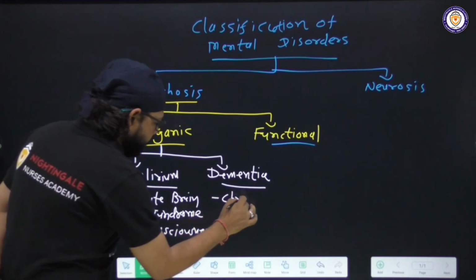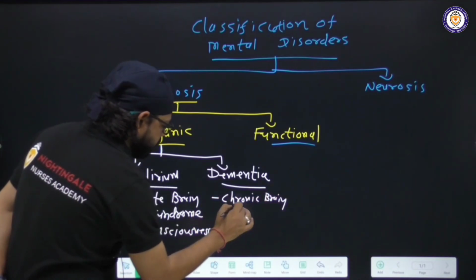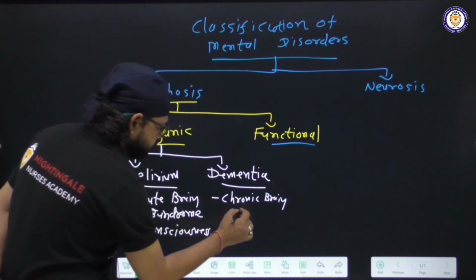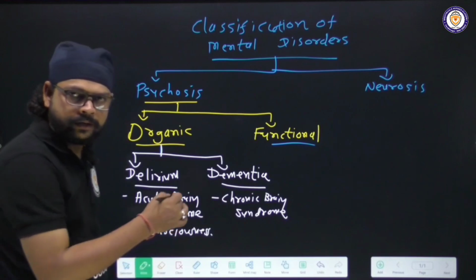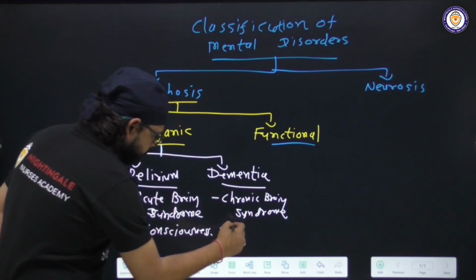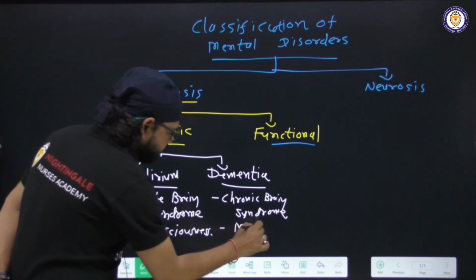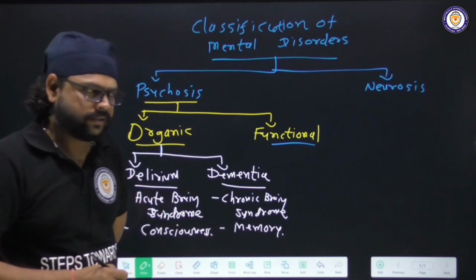That is a chronic brain disorder or syndrome, and that affects memory as well as intellectuality of a person.